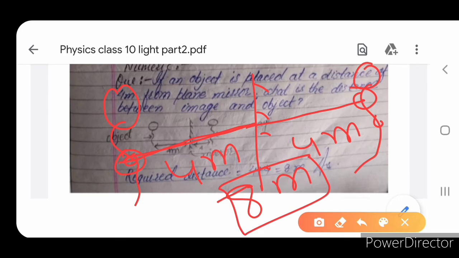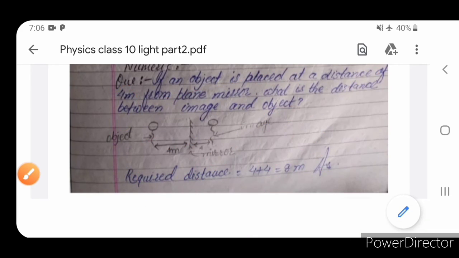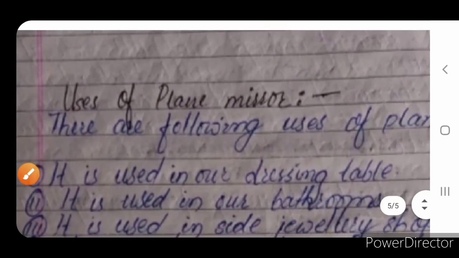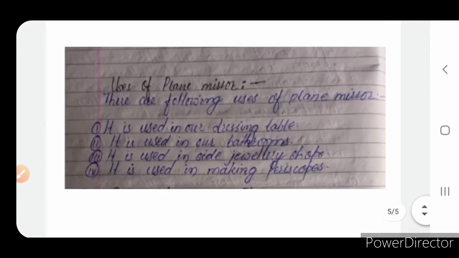Understanding? The distance between them is 8 meters. But if they had asked the distance of the image from the plane mirror, then our answer would be 4 meters. But in the question the distance between image and object is given, so that will be 8 meters. I think you are understanding, but if you have any doubt, you can contact me.